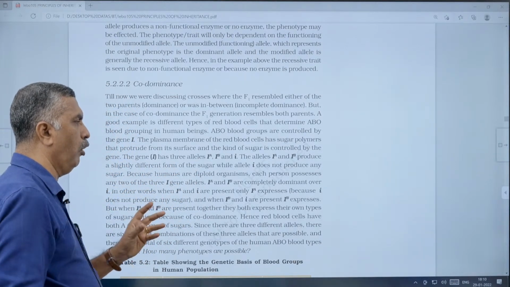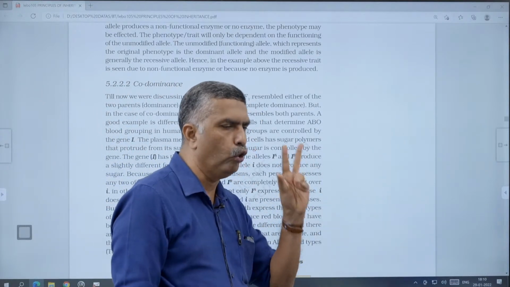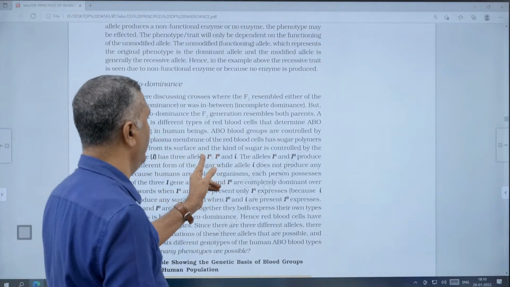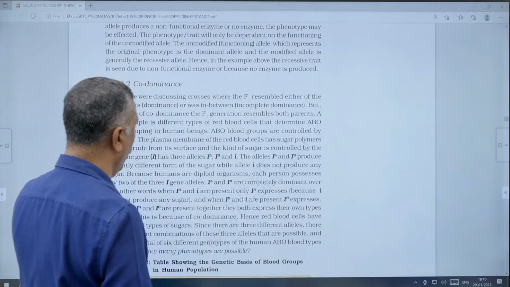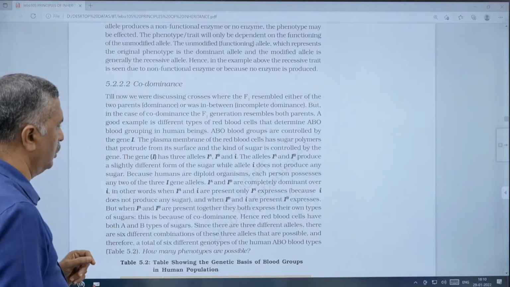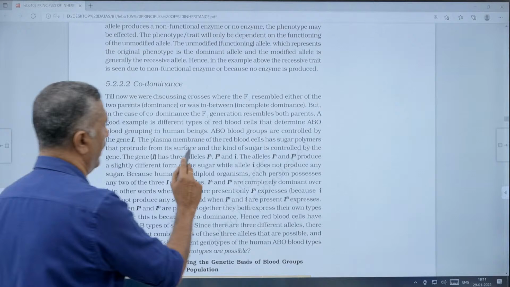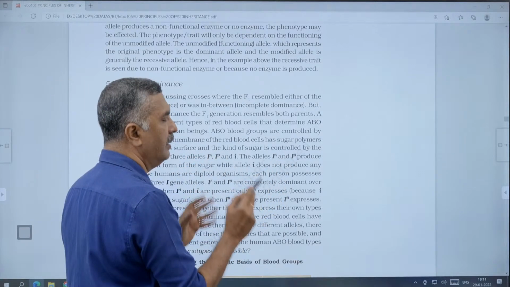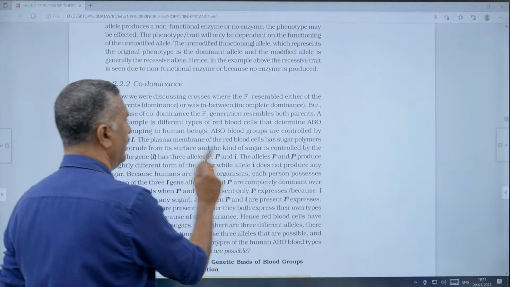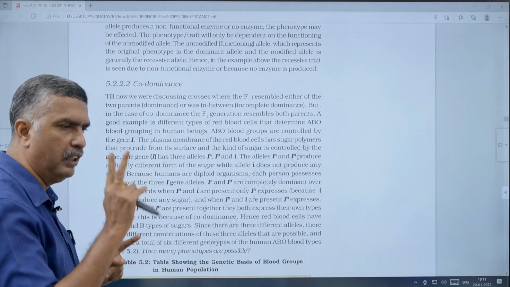We are diploid organisms, having only two copies of the allele. Any two of the three I gene alleles will be present in an individual. But that is very important: an individual has only two alleles. In the human population, it will be three alleles. The ABO blood grouping is controlled by three alleles in the human population, while a human individual has only two.